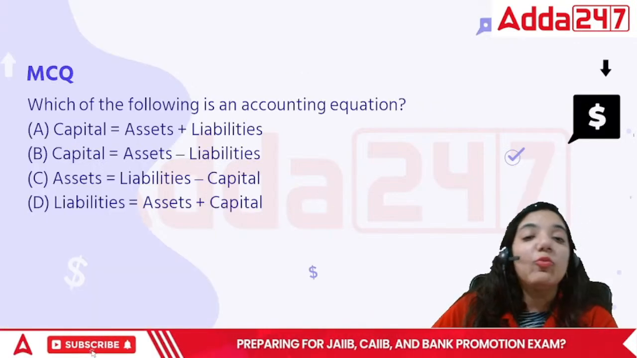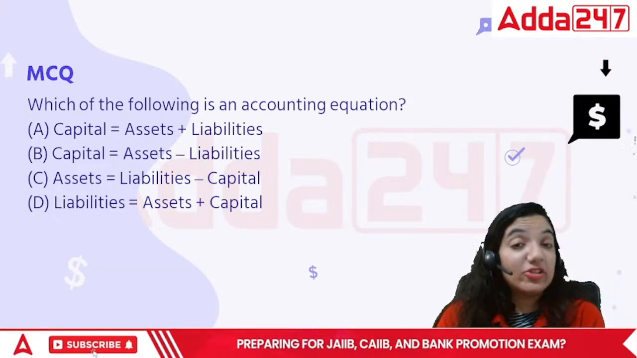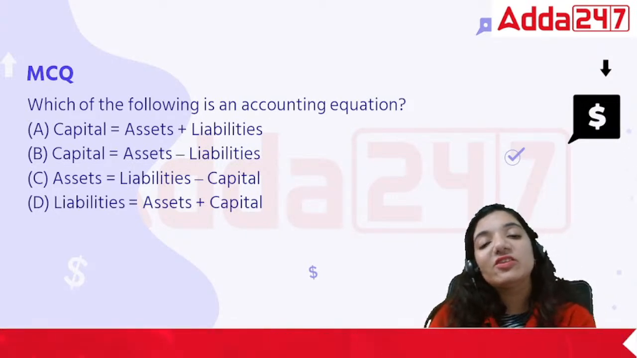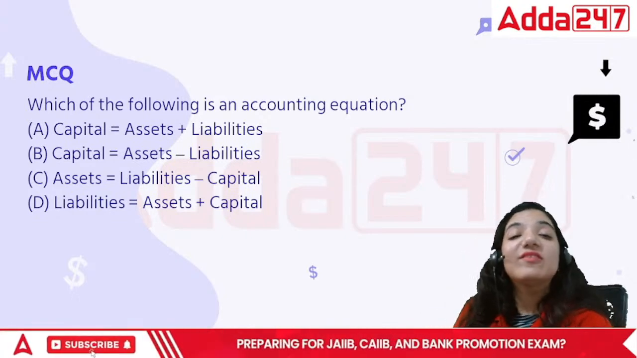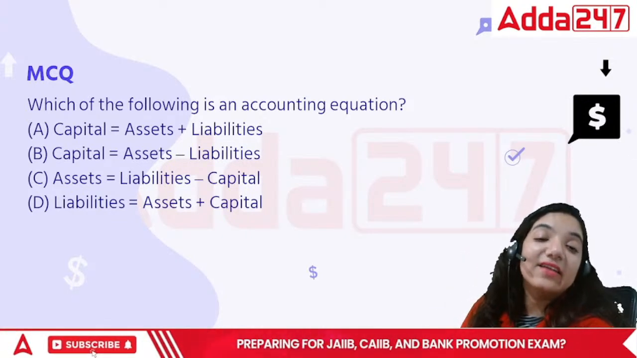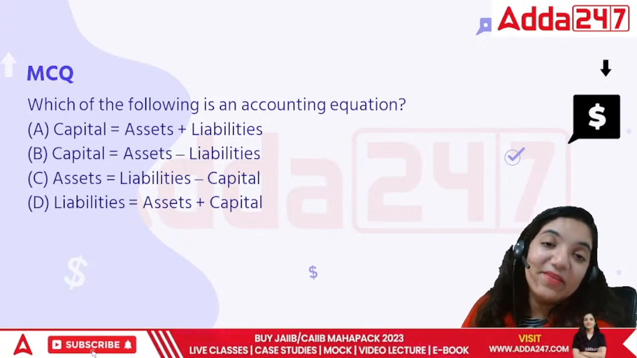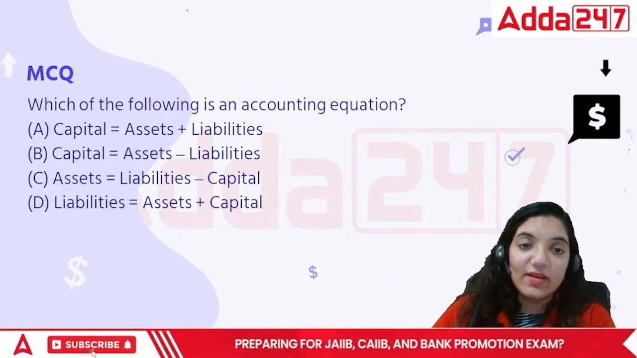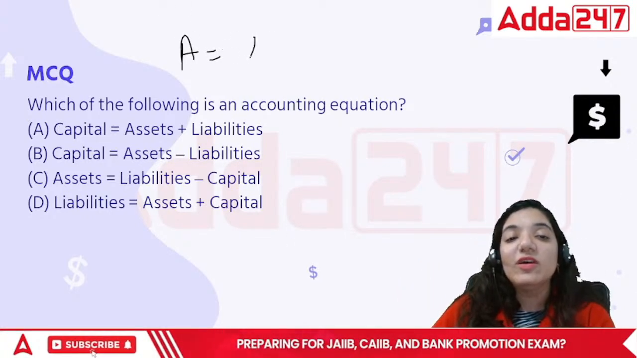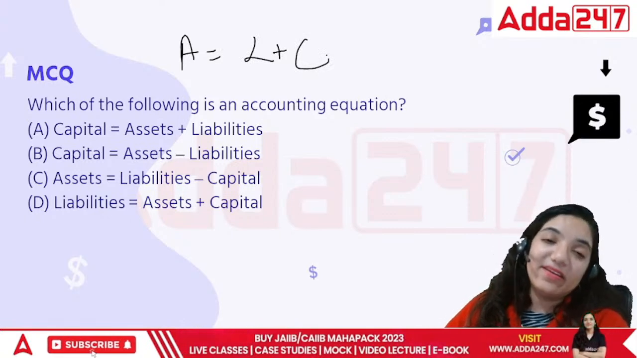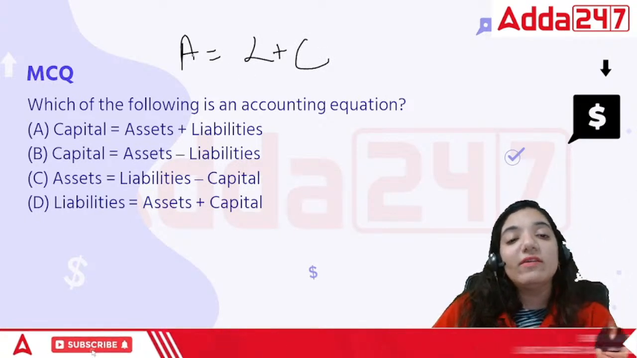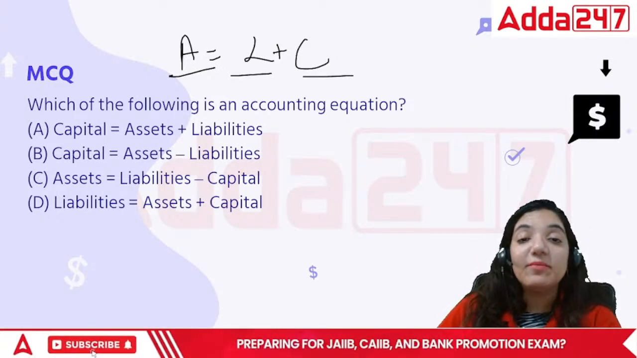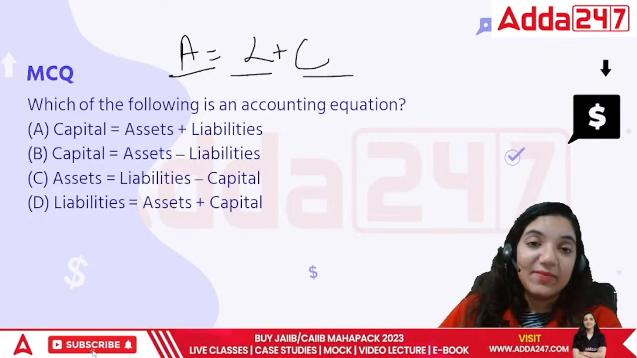Next point, which of the following is called the basic accounting equation? We have talked about this earlier as well. Capital is equal to assets plus liabilities, capital is equal to assets minus liabilities, assets is equal to liabilities minus capital, or liabilities is equal to assets plus capital. The accounting equation is assets is equal to liabilities plus capital, right? Whenever I build an asset, it's based upon some money that I've borrowed from others and some money that is my own.